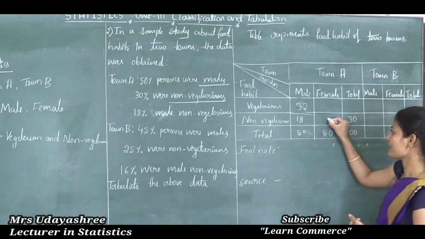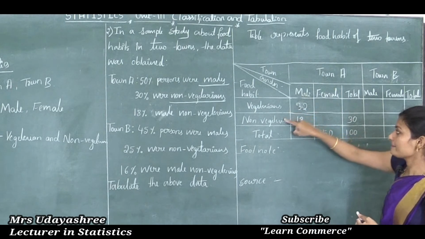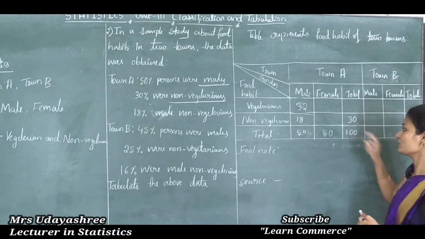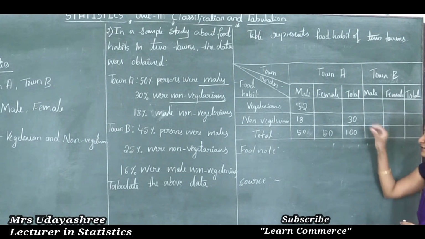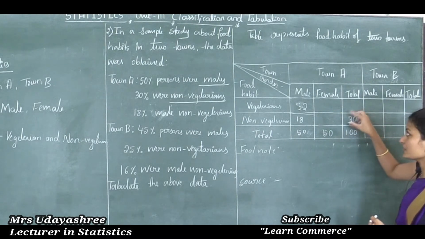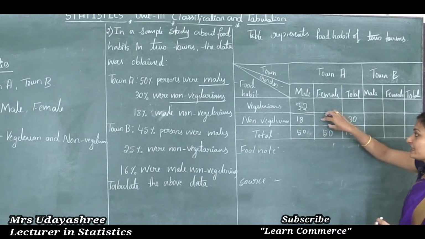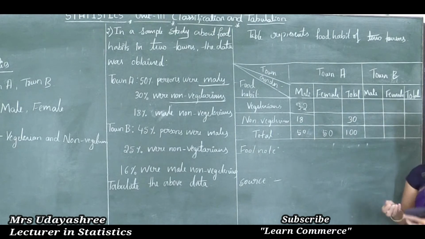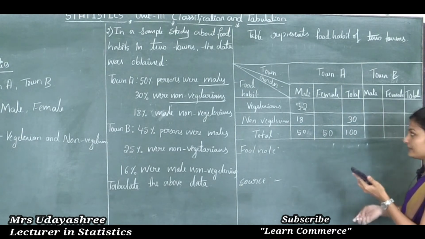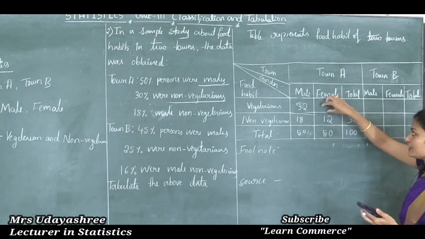So next I will find this cell. What does this cell mean? That is male non-vegetarians plus female non-vegetarians is equal to the total number of non-vegetarians. To find this cell, what we have to do is subtract the male non-vegetarians from this total, then we will get the female non-vegetarians, that is 30 minus 18 is 12. Okay, next we need to find this cell.